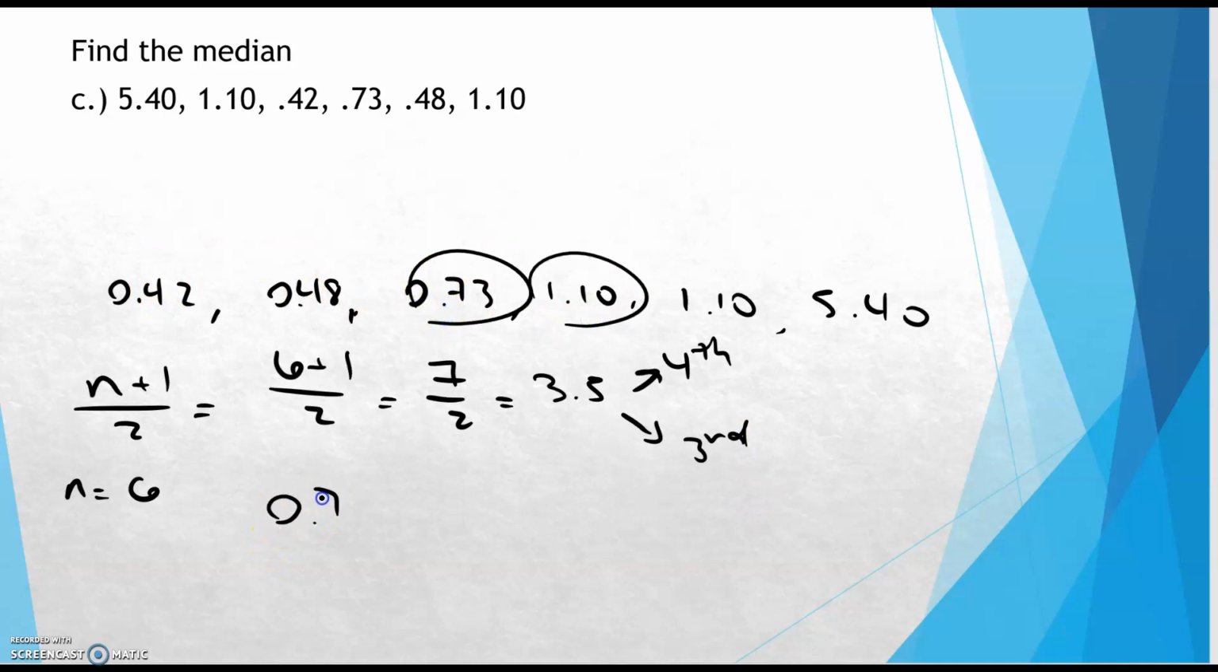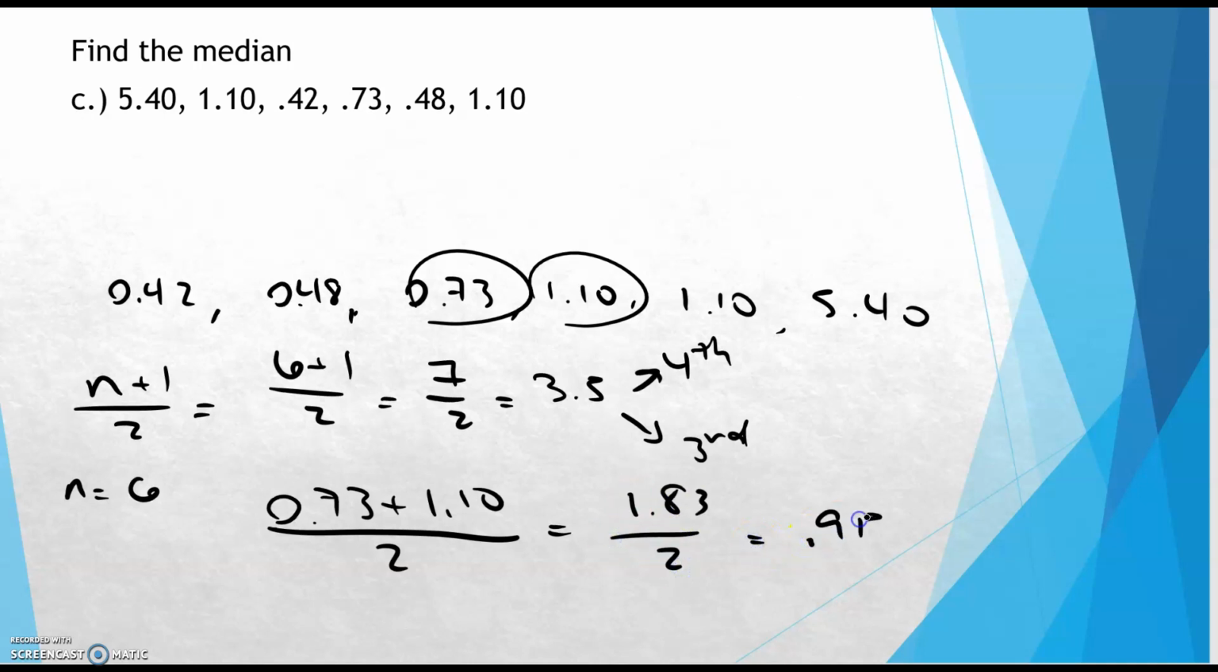I'm going to take those two numbers and find the average, which just means add them up, divide by 2. And this is going to give me, we'll go to 2 decimal places, we get 1.83 over 2, which is 0.915. So our final answer would be 0.92 for our median.